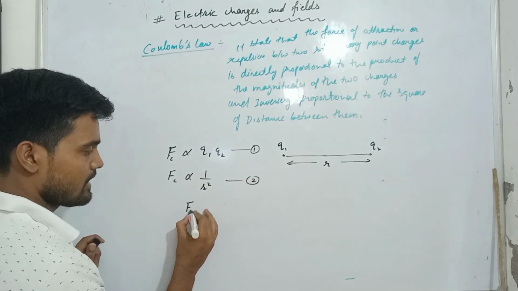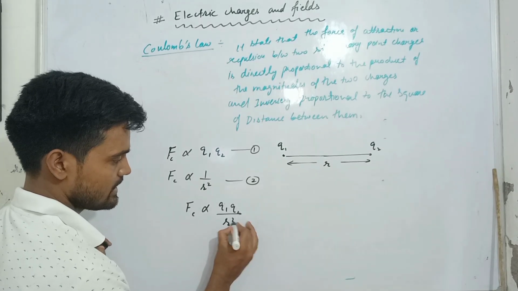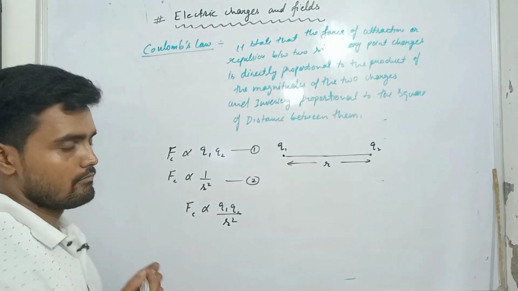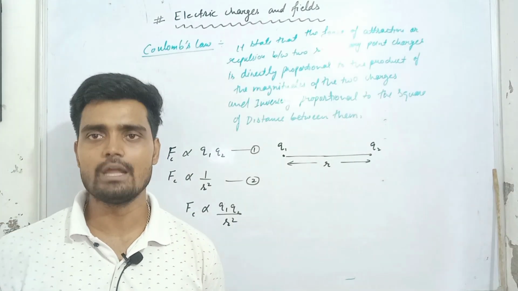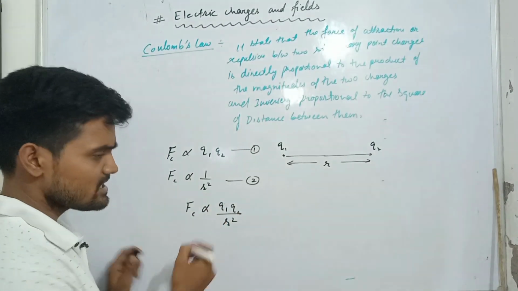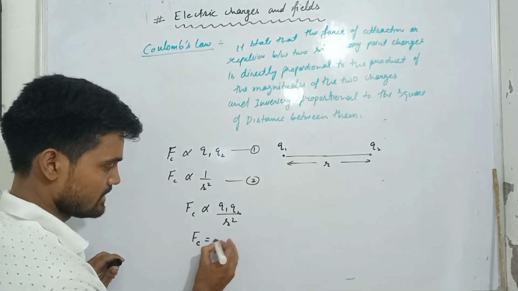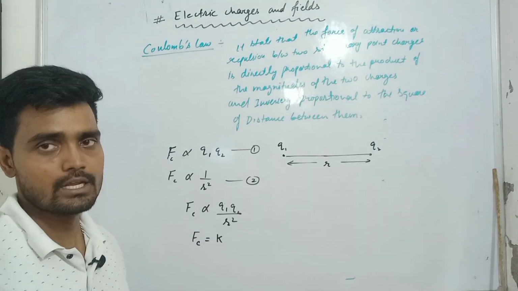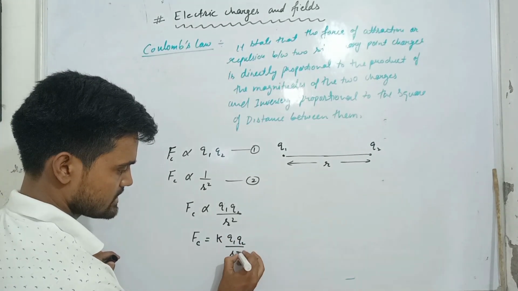Now on combining these two equations, whenever proportionality becomes equality, there must be some constant, the proportionality constant. In this case, k is the proportionality constant. So F equals k Q1 Q2 over r squared.